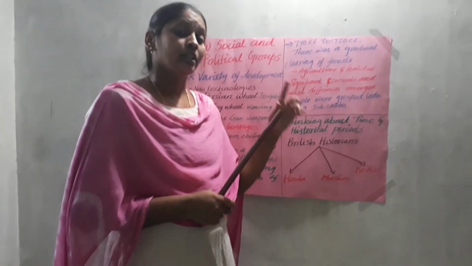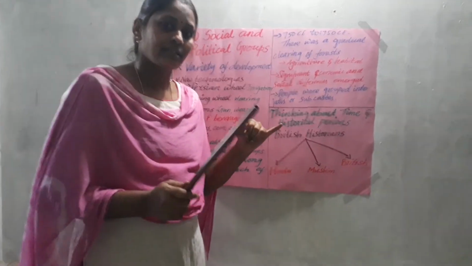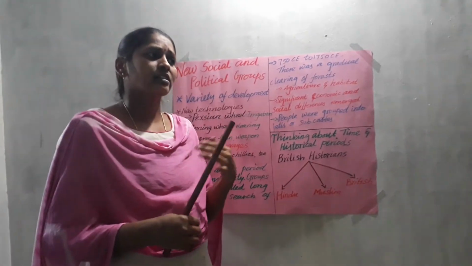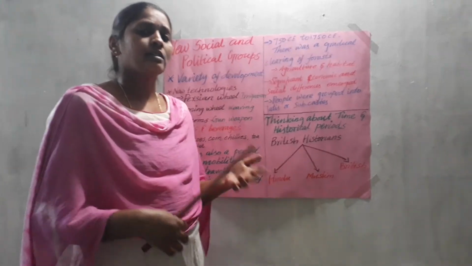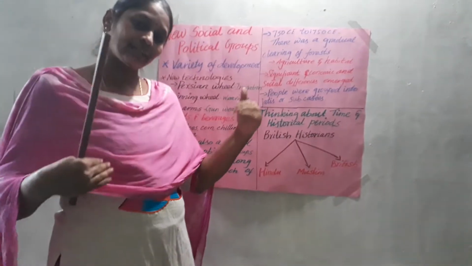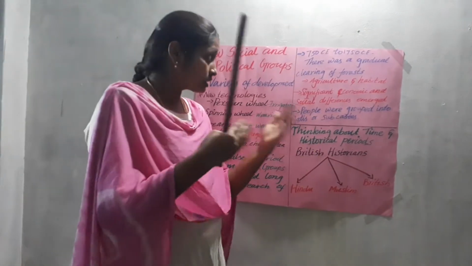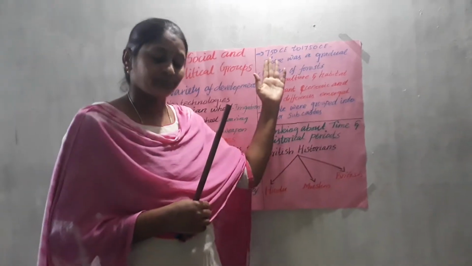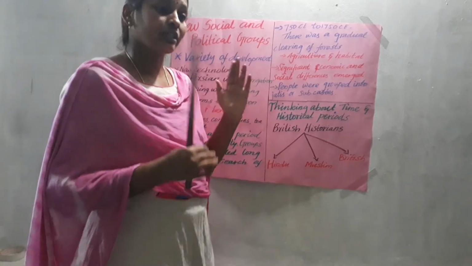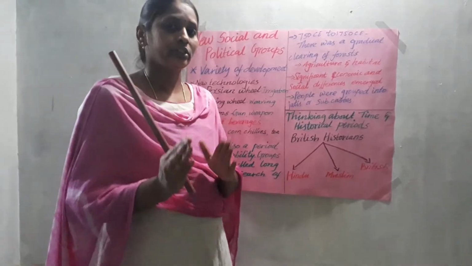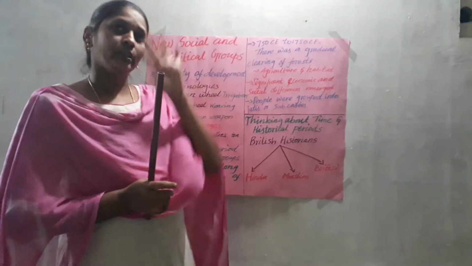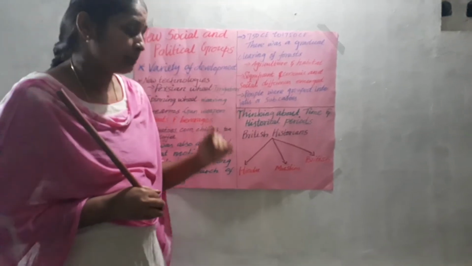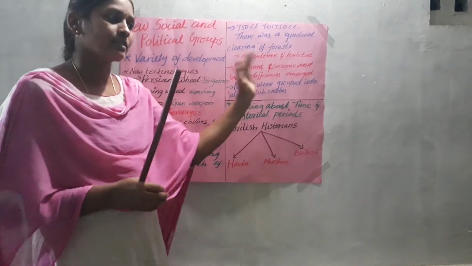Last year we studied that in that time there was no jati system. Instead of the jati system they followed varna, like Kshatriyas, Shudras, Vaishyas, Brahmanas. Like that they followed the varna system. But now in this 1000 years, 8th century to 18th century, in this time alone the jati system emerged. Jati was not there from the beginning; in the middle period only the jati system emerged in India. That too we will discuss in the 8th lesson.